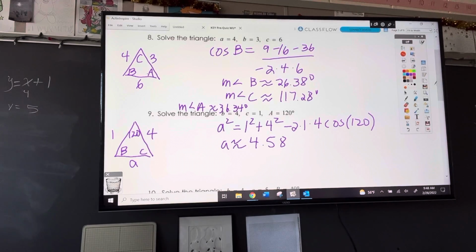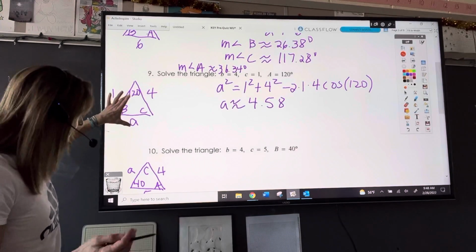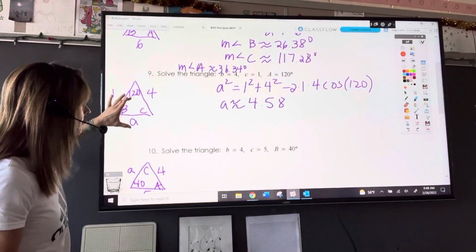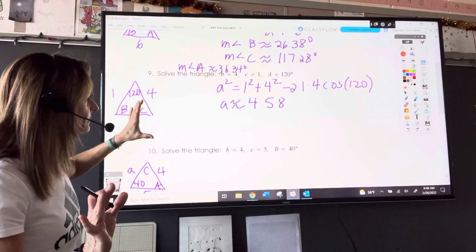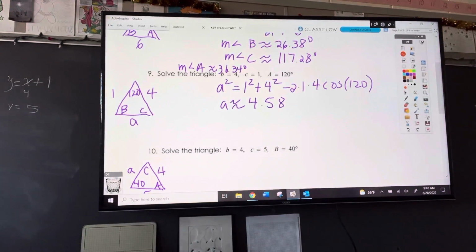Now, I'm just going to use that in my next calculation. Once you have this, technically you could do the law of sines because you have a pair. But since we're just working with law of cosines, let's just do it one more time. As Jonathan just asked, you're going to get the same answer if you do law of cosines or law of sines.